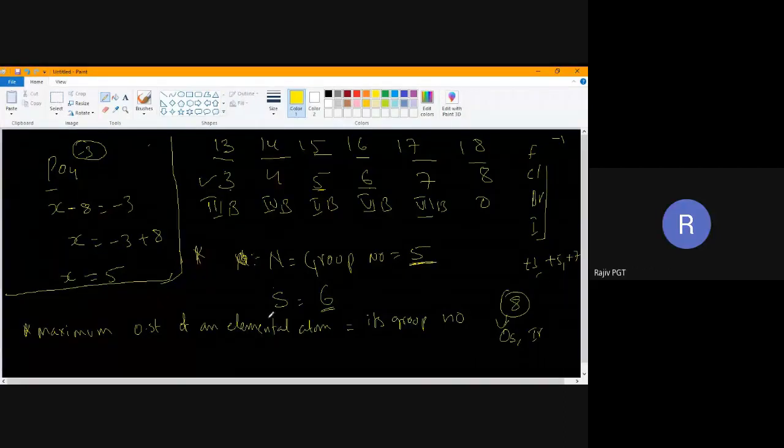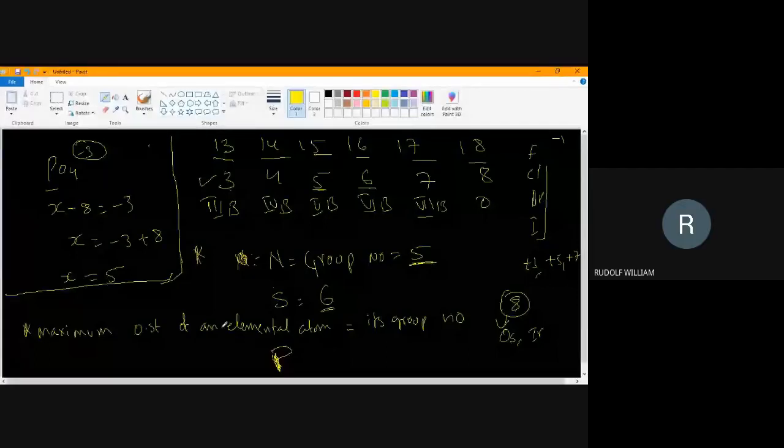Can you say what is the maximum oxidation state shown by the element P? Five, sir. Very good. Phosphorus belongs to the 15th group, I'm taking it as 5. It can show plus 5. Clear? Can I take a new page? Okay, take down. If you have a doubt, ask me.